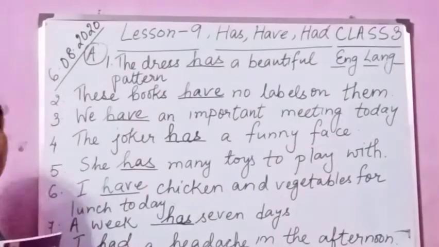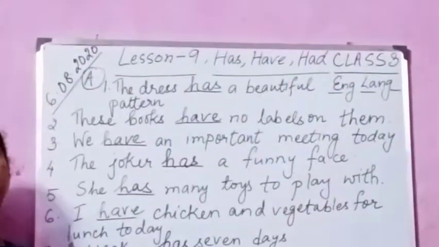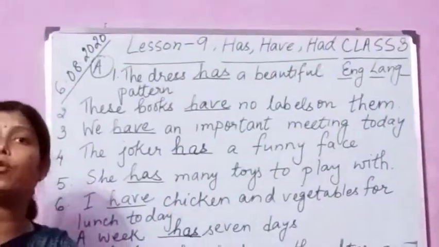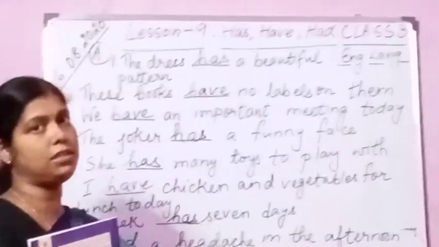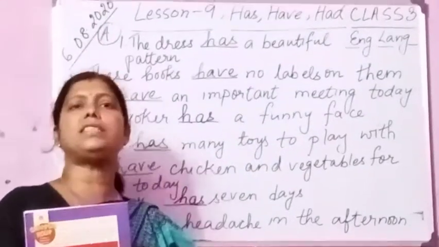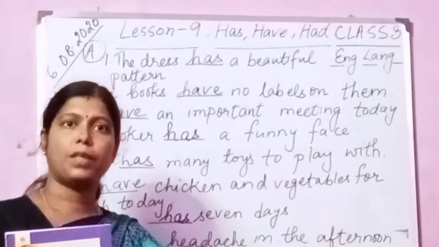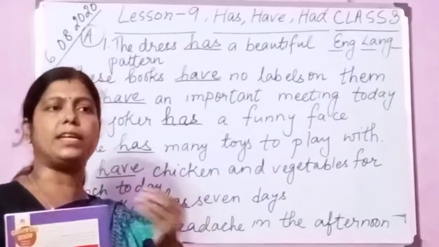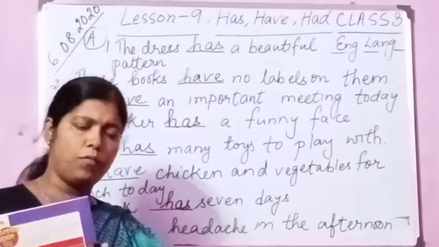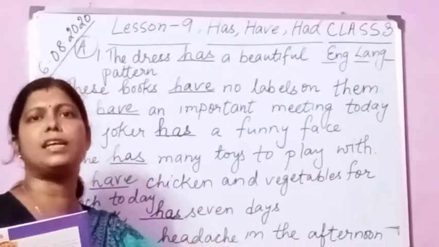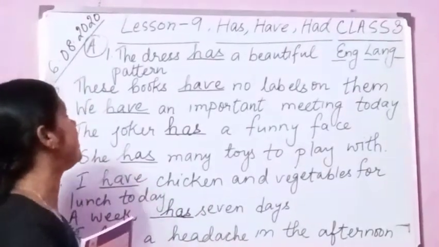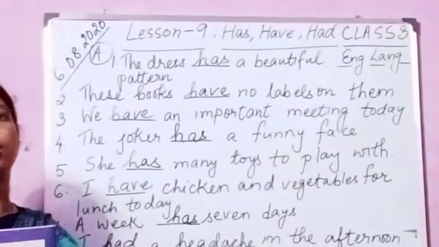So children, just go through this and please write down everything in the copy. See, there can be more than one answer. I told you, there can be more than one answer to one sentence, because there are some sentences we can say in the present as well as in the past. Okay children, so please write down this exercise in your English language copy. Thank you.